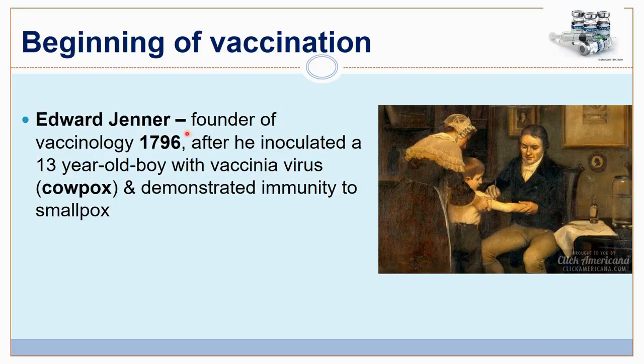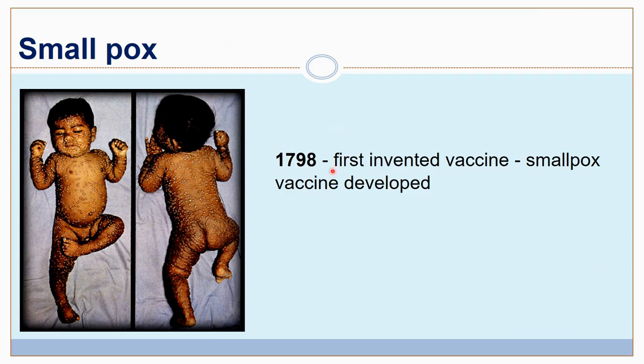The beginning of the vaccine. Year 1796 is the year of the beginning of vaccine, when Edward Jenner, who is considered the founder of vaccinology, first inoculated a 13-year-old boy with vaccinia virus, that is cowpox virus, and then demonstrated immunity to smallpox. So this was the beginning of vaccination. And in the year 1798, the first vaccine was invented, against smallpox.